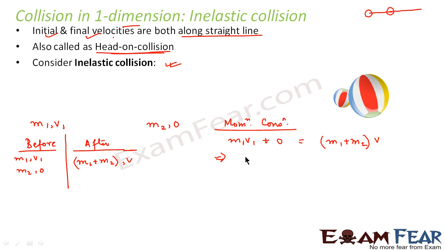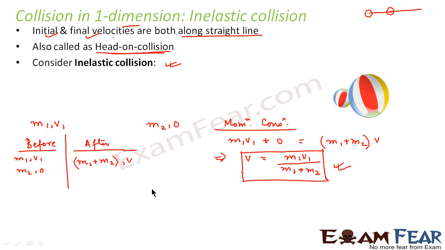So here we get v is equal to m1 v1 divided by (m1 plus m2). That means both the masses will move together with this much velocity v after collision.